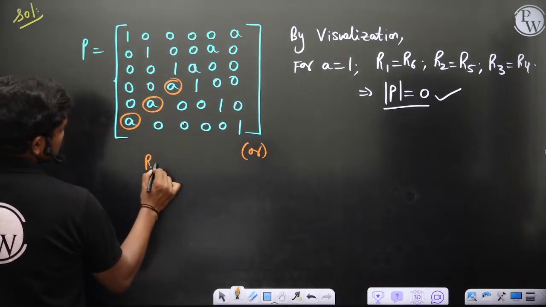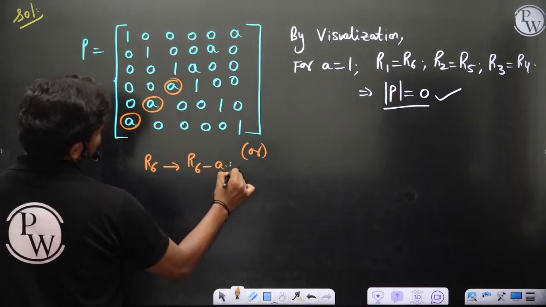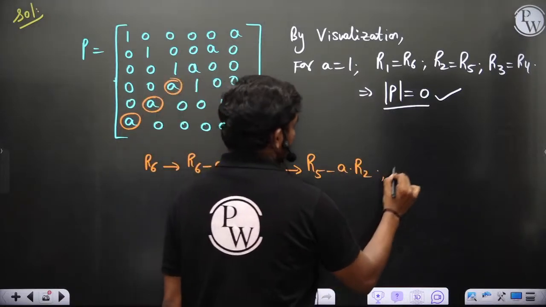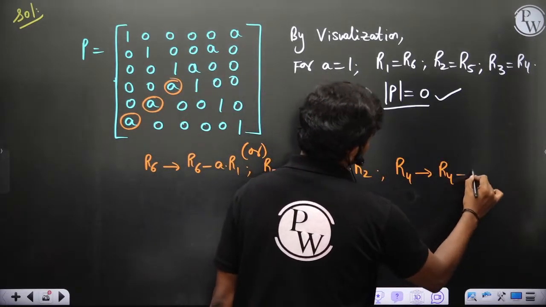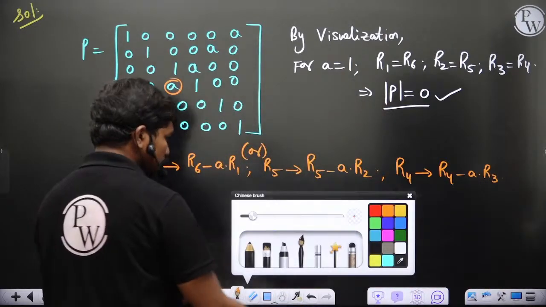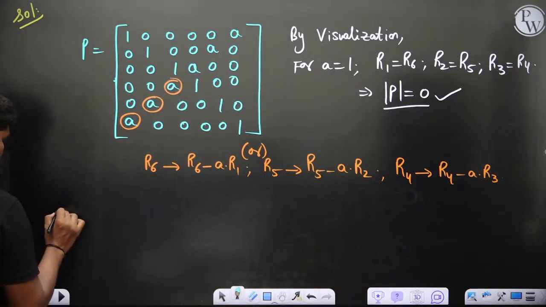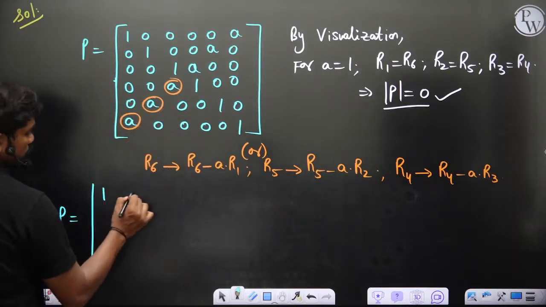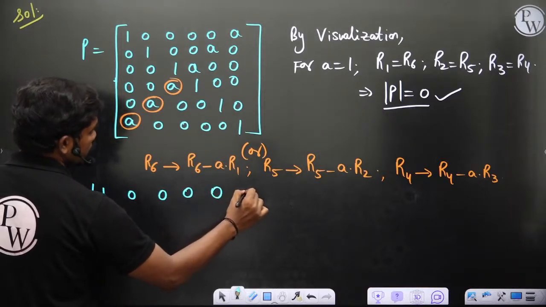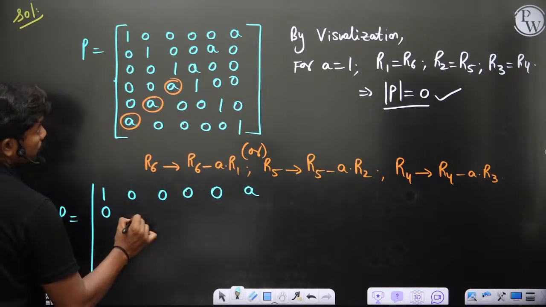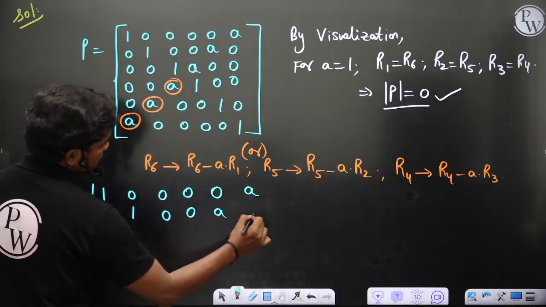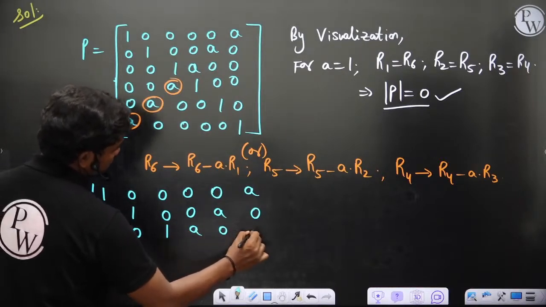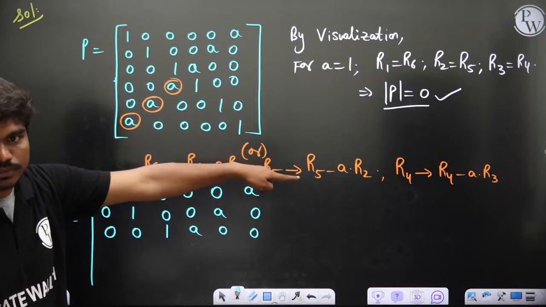If I apply R6 changes to R6 minus A times R1, R5 changes to R5 minus A times R2, R4 changes to R4 minus A times R3, then the matrix gets converted to the form of P. P is equal to, first 3 rows you are not changing anything, so 1 1 2 3 4 zeros, and this is A of course, then 0 1 0 0 A 0, then 0 0 1, then A 0 0. Now coming to the fourth row, fourth minus A times of third.